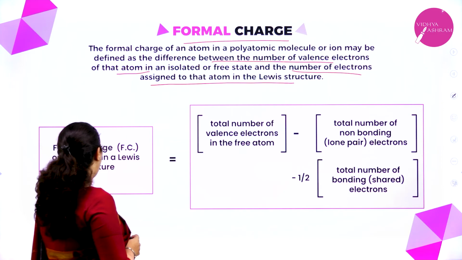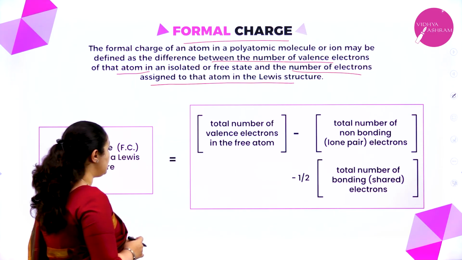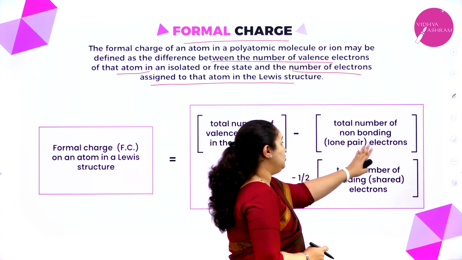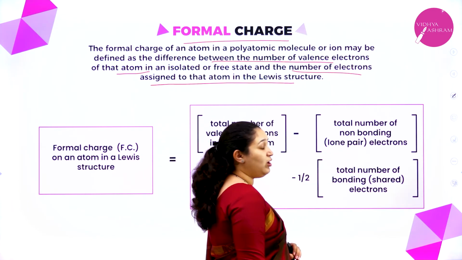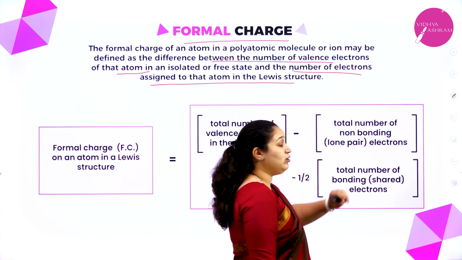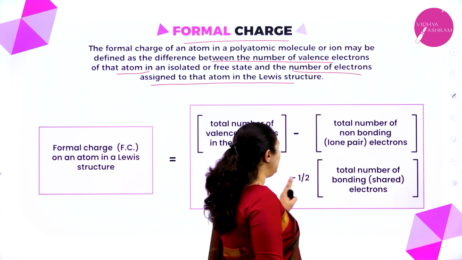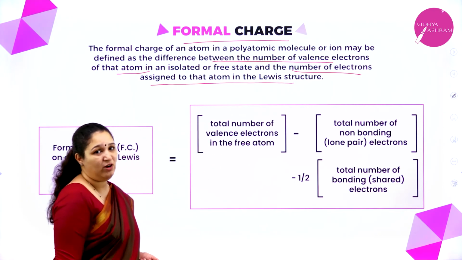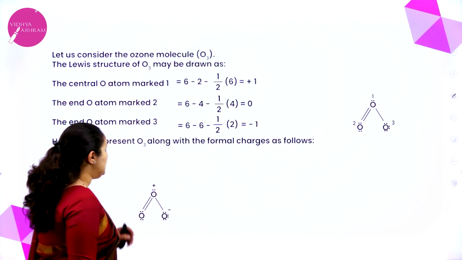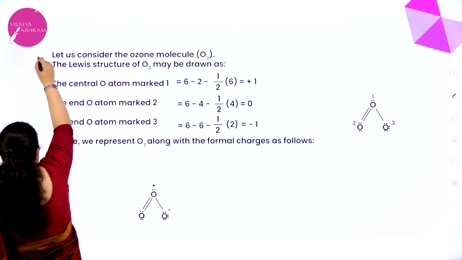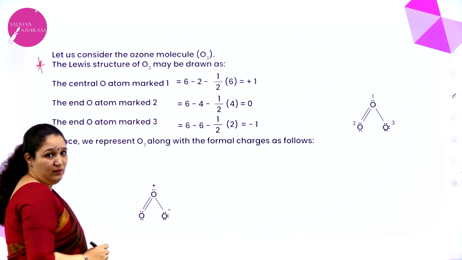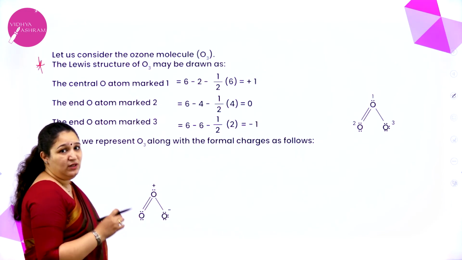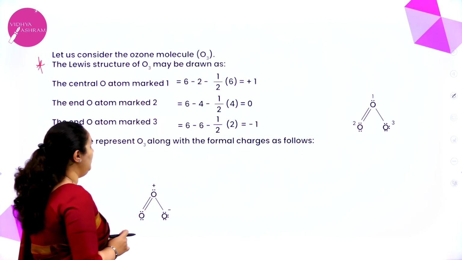Formal charge on an atom in a Lewis structure is total number of valence electrons minus total number of non-bonding electrons, that is the lone pair of electrons which is there, minus half the total number of bonding electrons which is shared pair of electrons. So this is for ozone, very very important. Okay. Let us consider the ozone molecule, that is O3 molecule.